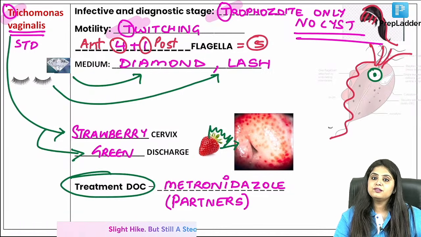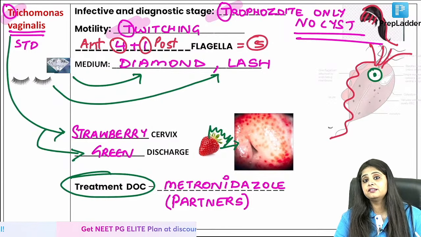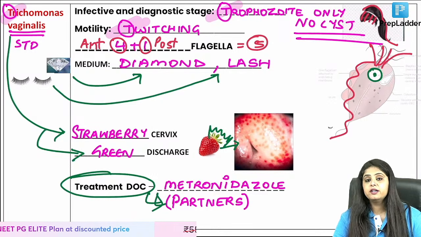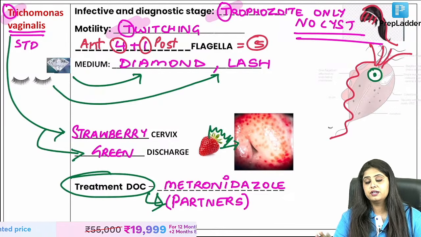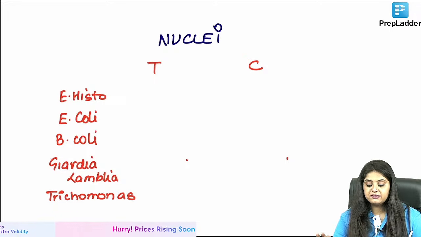Treatment, Dadaji's was also metronidazole for Giardia lamblia, for diarrhea, and here also metronidazole, but this is a sexually transmitted disease. So over here, partner treatment is very, very important. Now what I want you to do is make me a table and fill in the blanks.